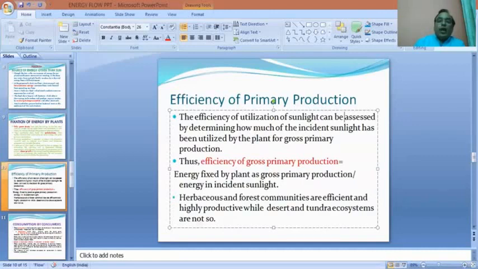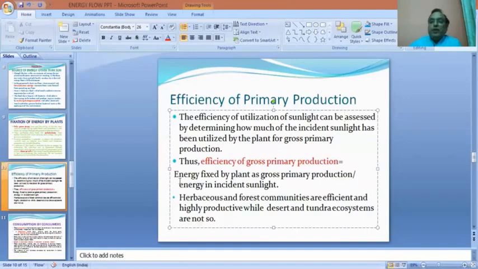It can be calculated by dividing the energy fixed by plants as gross primary production by the energy in the incident light.